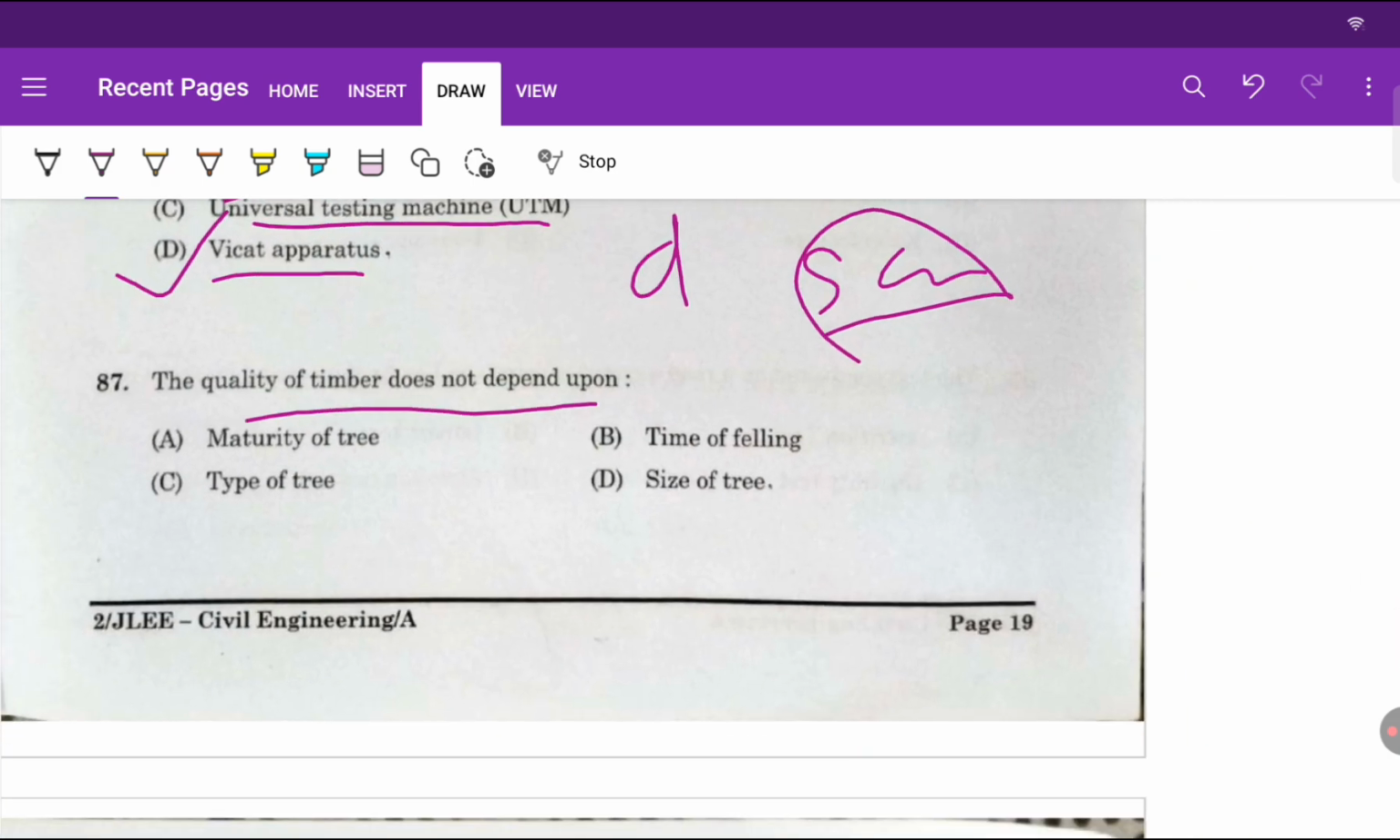The quality of timber does not depend upon maturity of tree, type of tree, time of felling, or size of tree. So it will not depend upon the size of the tree.